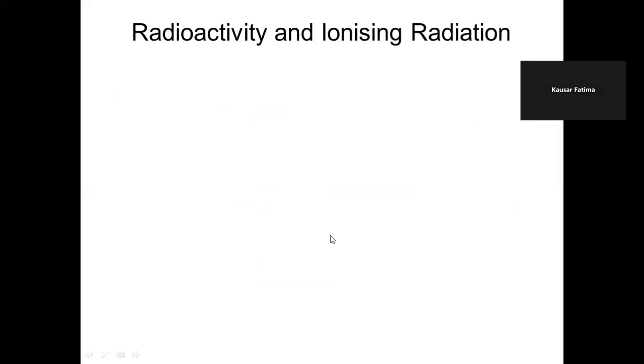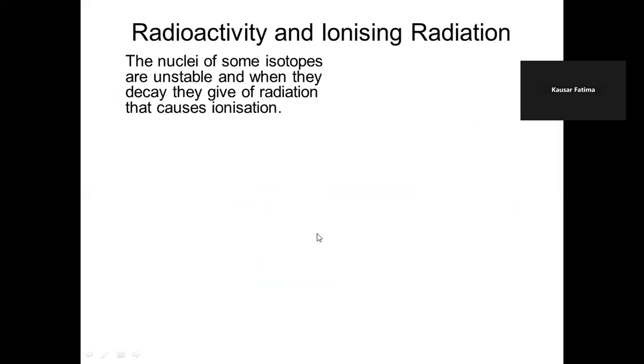Radioactivity and ionizing radiation. The nuclei of some isotopes are unstable, and when they decay, they give radiations of some types. The radiations are alpha, beta, and gamma, and they cause ionization. Ionization means they may cause removal of electrons from the atoms in the surroundings.